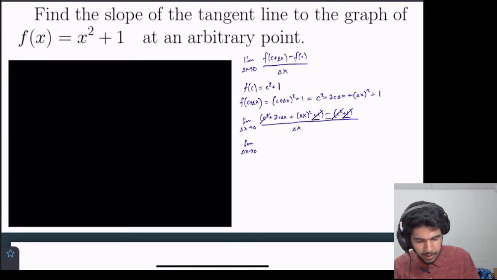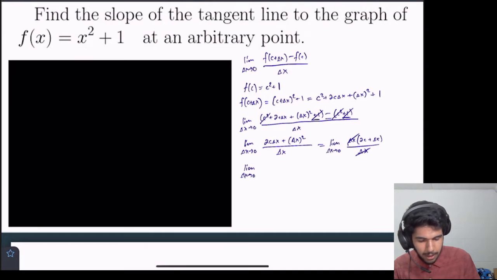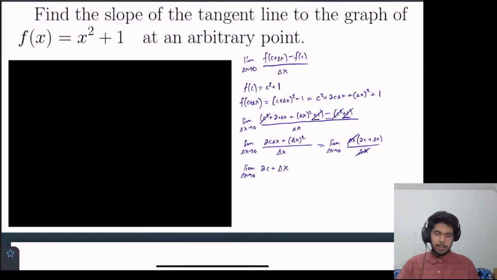So we're just left with 2c delta x plus delta x squared, all over delta x. From the numerator we can factor out a delta x, and that gives us 2c plus delta x, all over delta x. And now we see that these delta x's cancel, and we're left with the limit as delta x approaches 0 of 2c plus delta x, right?